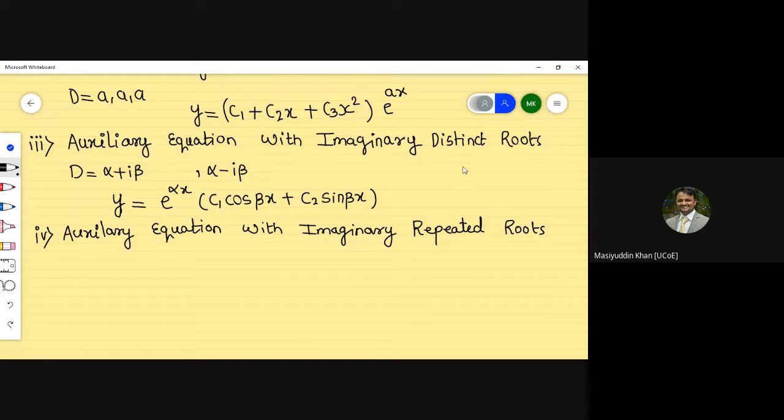So just see the words distinct and repeated roots. When I say repeated terms, repeated means the terms are repeated.